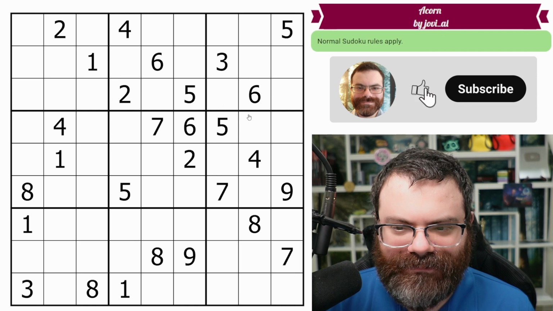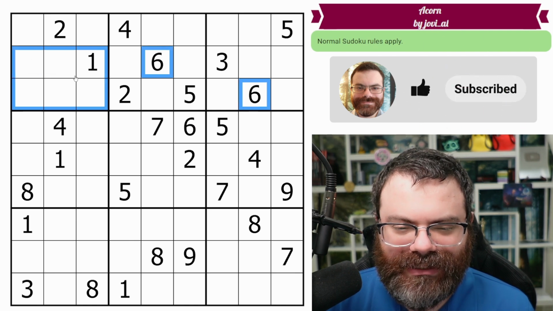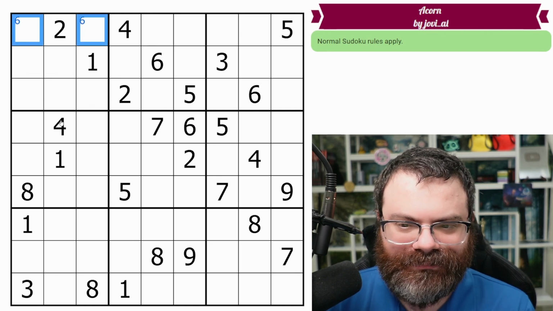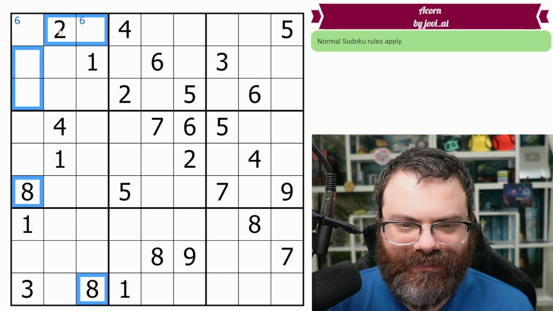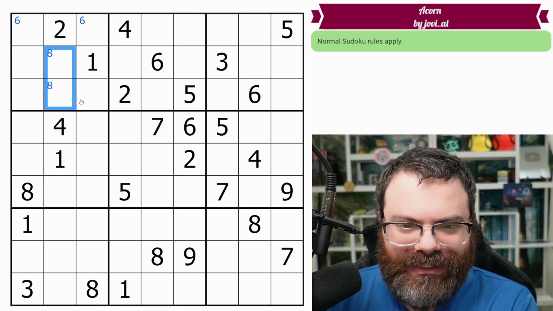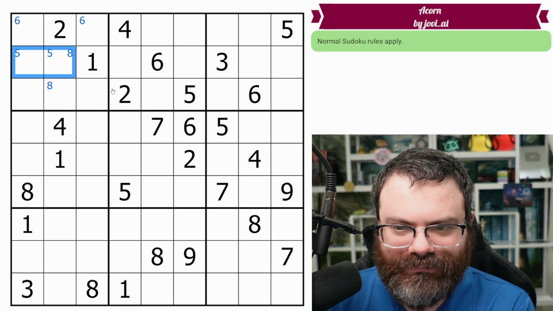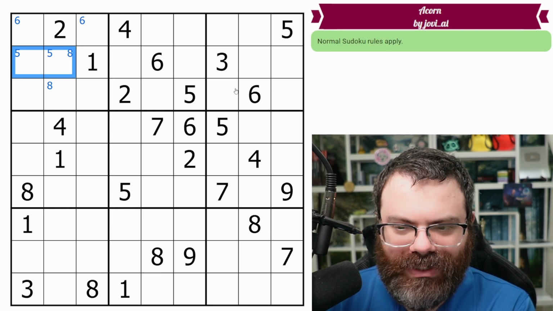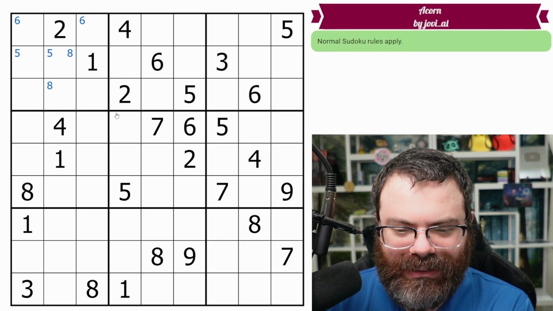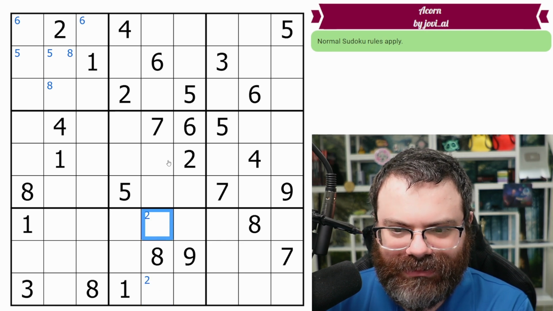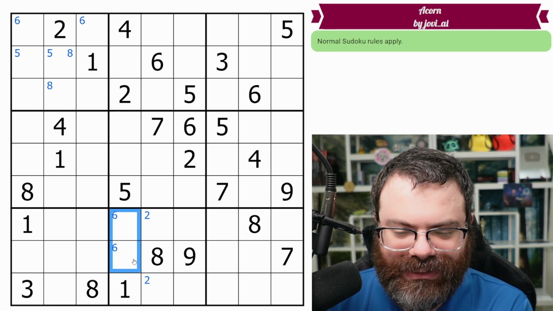All right, let's get as much info as we can here. We have 6s looking in here, so there's a 6 in one of these two. I notice we have 2 8s looking up, so 8s in one of these two. 5s are here. What else do we have going on here? We got the 6s, the 5s. This 3, nope, 3's not good enough. There's a 2 in one of these two. I'm seeing it. 6s as well are down here.